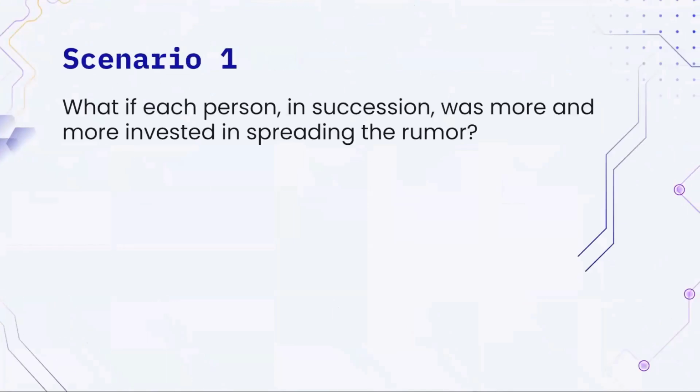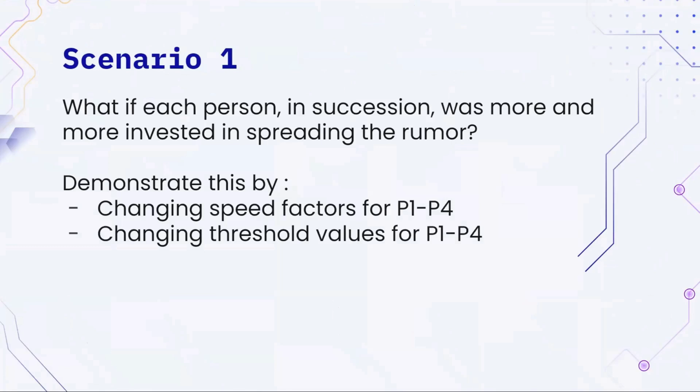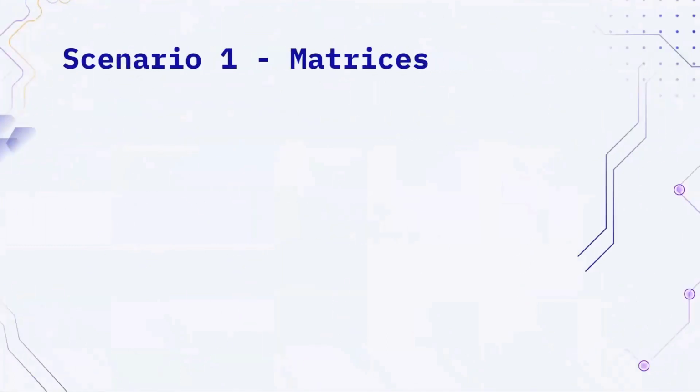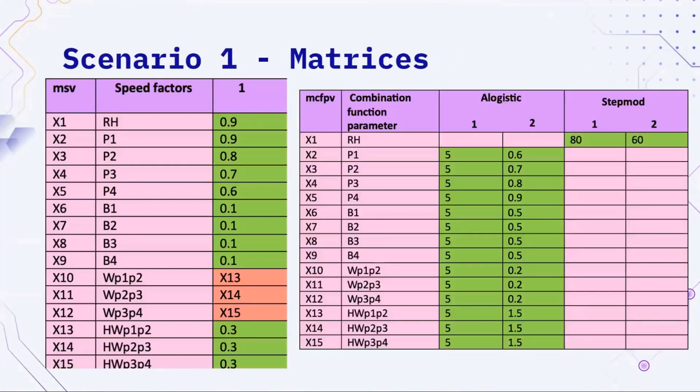So for the first scenario, we wanted to see what happens if everyone is more invested in the rumor. And to do this, we changed both the speed factor and the thresholds for the people 1 through 4. And I'm just showing you the matrix that we changed. The two main ones that we changed were the speed factors and the combination function parameter. As you can see, person 1 we increased to 0.9, and then it decreased by 0.1 all the way to person 4. And then through the threshold, we did it in the opposite manner. We started with person 1 starting at 0.6, and then we increased it by 0.1 until person 4.